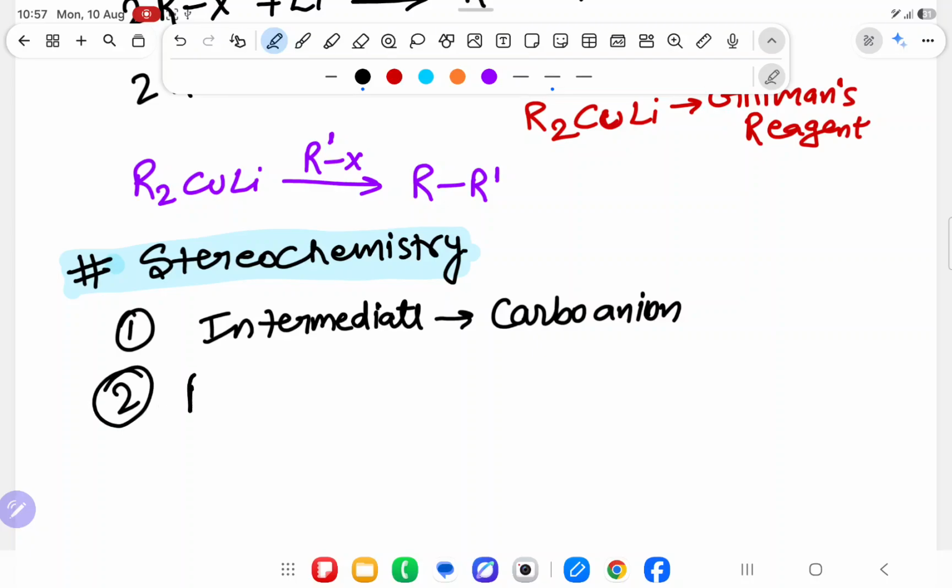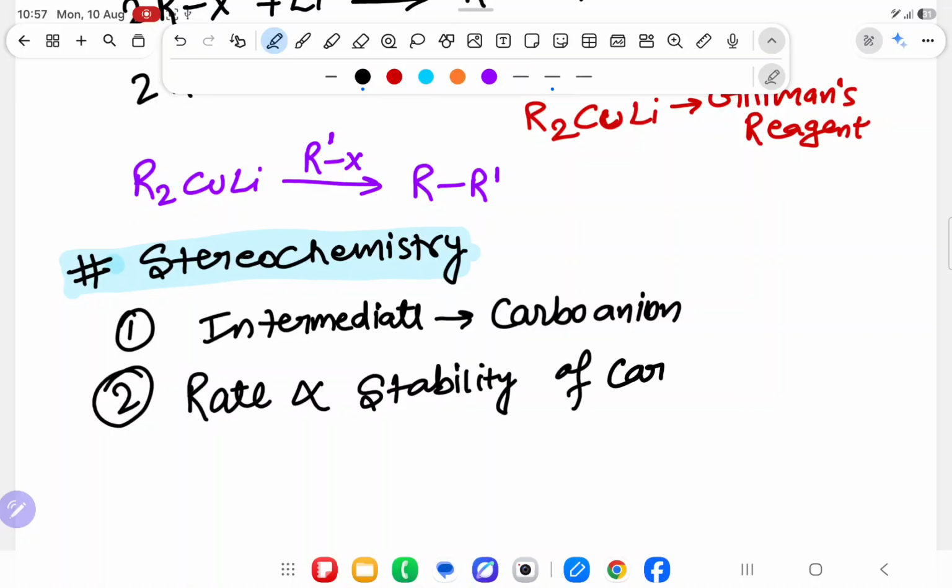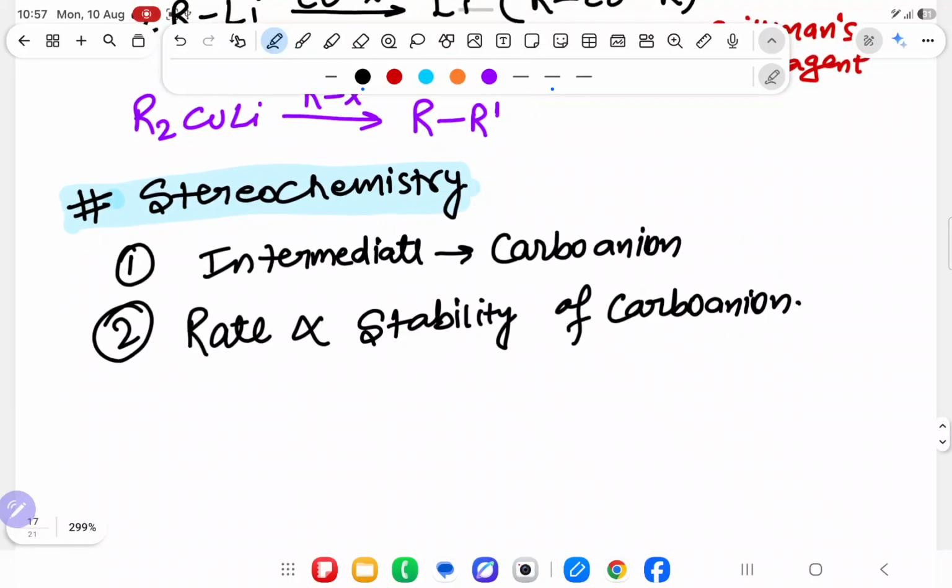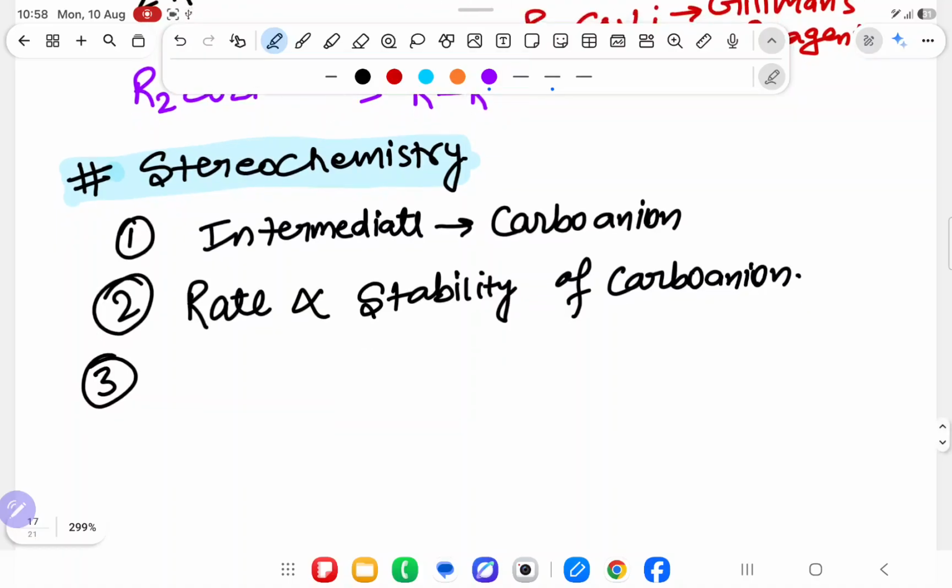It means the second important point: rate is directly proportional to the stability of carbanion. Okay sir. Third important point: in this Corey-House reaction, we are getting one more important reagent, that is Gilman's reagent, R2CuLi.